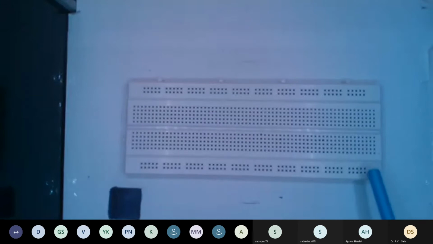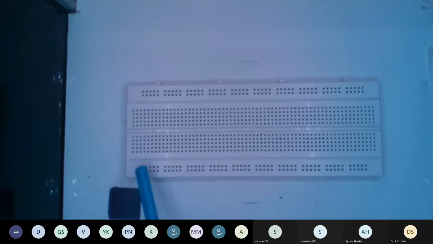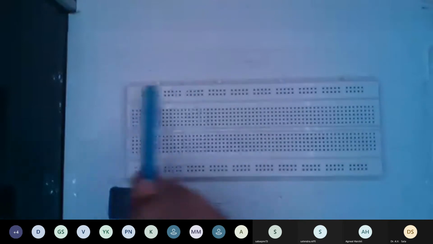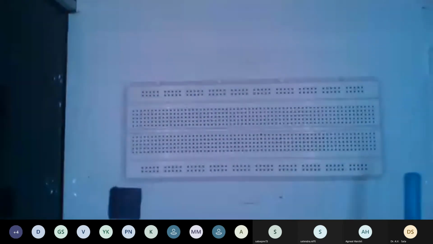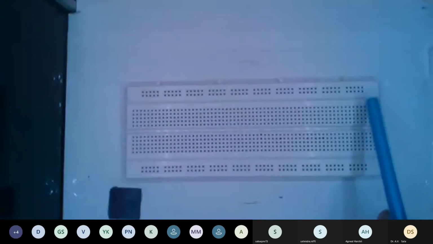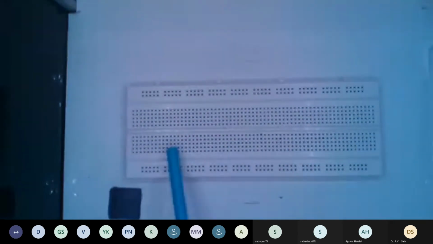So if you are connecting from one pin, the whole strip will act as a whole pin or one node. So if you are connecting your power module from here, you can get power from another pin from here in a straight line. This whole strip and this whole strip have a parallel connection, and this pin also has a parallel connection, but they are in a crisscross connection.